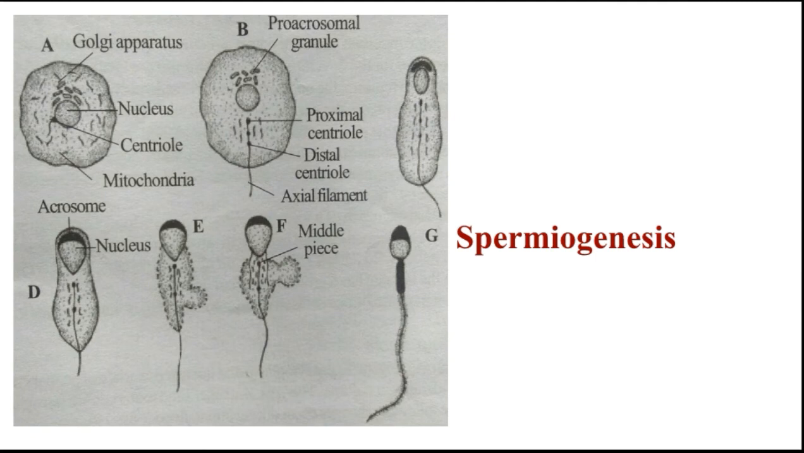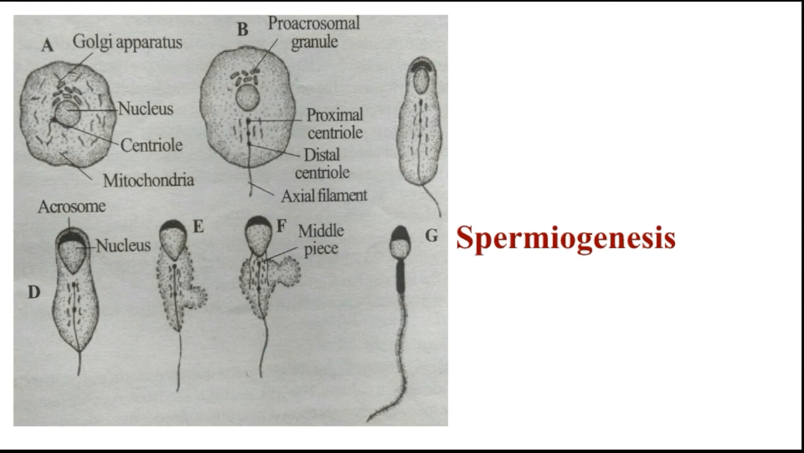We have seen here the proximal centriole. You have seen, after the proacrosomal granule, the dot-like structure; that is the proximal centriole. The other centriole is called the distal centriole. The distal centriole takes up a position behind the proximal centriole. After the proximal centriole, you have seen the distal centriole.